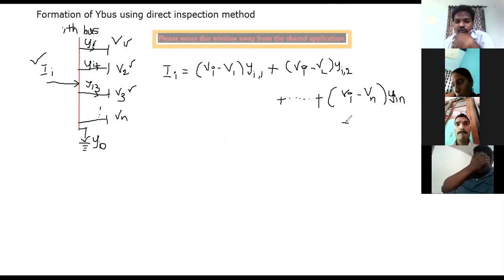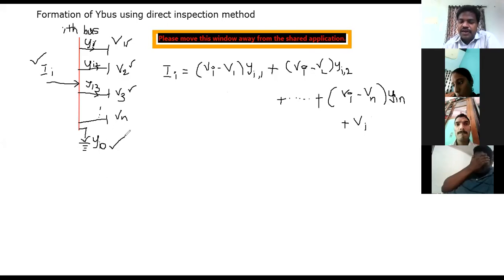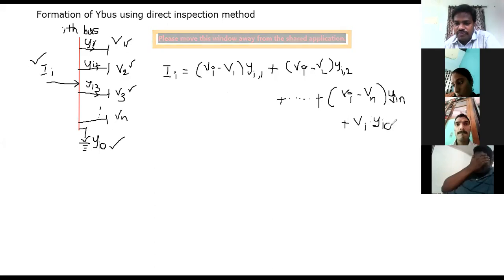But you will also have one more term, the last one, that you can write as Vi minus, see already the last one has been connected to the ground potential. Obviously you can consider that as 0. Vi into Yi0. This is the case.